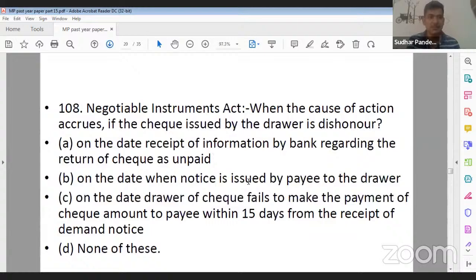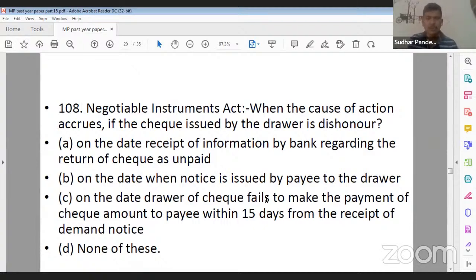Good. Chaliye. Question number 108. That is again from the Negotiable Instruments Act. When does the cause of action accrue if the cheque issued by the drawer is dishonoured? So they are simply asking when the cause of action arises in cases of dishonour of cheque. Option A, on the date of receipt of the information by the bank regarding the return of cheque as unpaid. Option B, on the date when the notice is issued by the payee to the drawer. Option C, on the date the drawer of the cheque fails to make payment of the cheque amount to the payee within 15 days from the date of receipt of demand notice. Option D, none of these or none of the above.